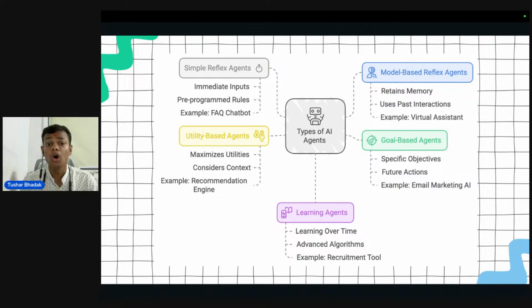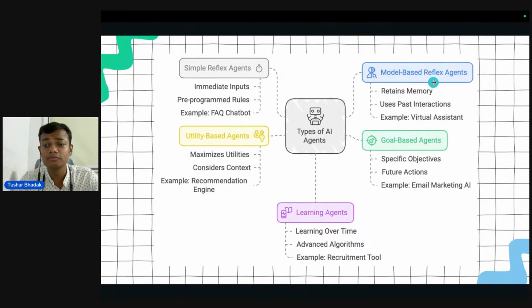Or let us take a real world example. If your AC is AI smart, it depends on the room temperature. If the room temperature is hot, then automatically the AC will turn on. And at the suitable temperature, if the room atmosphere becomes cold, then the AC will turn off. So this is a basic example of a simple reflex agent.